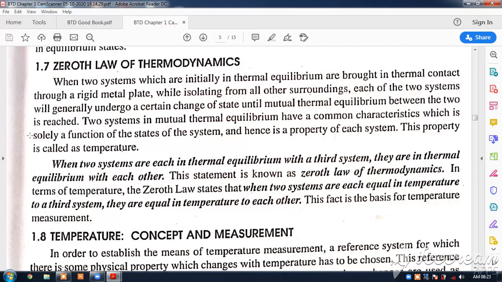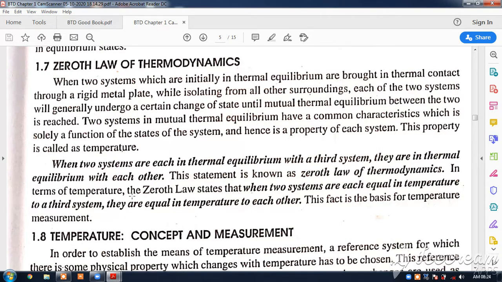It is very simple. When two systems are in thermal equilibrium with a third system, they are in thermal equilibrium with each other. Okay, suppose two bodies or two systems are A and B. A is in thermal equilibrium with C and B is also in thermal equilibrium with C separately, then A and B are also in thermal equilibrium. This statement is known as the zeroth law of thermodynamics.